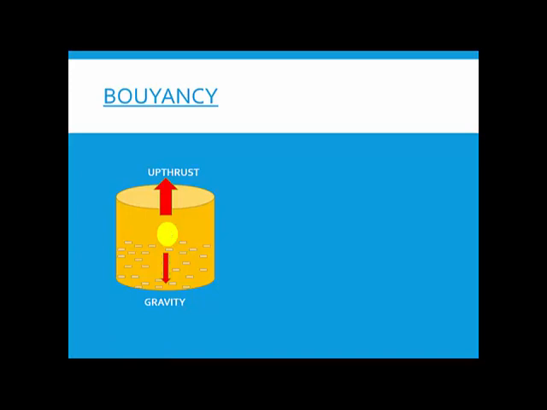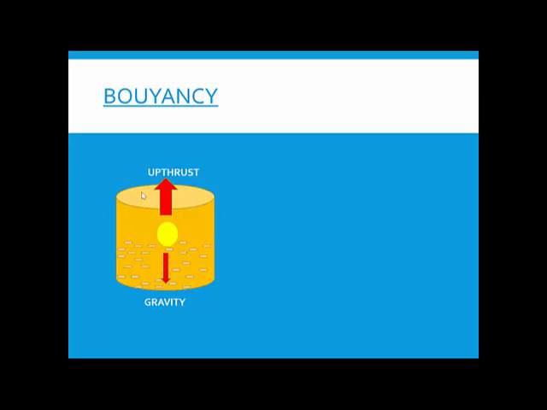So this ball, because it has some mass, will always be pulled with some force towards the earth, F. So F is downwards, or you can say gravity. Gravity will be pulling the ball downwards. But the water will have another force acting on this ball, and that force is called upthrust.